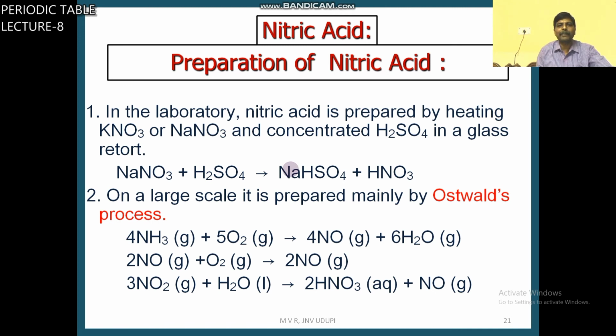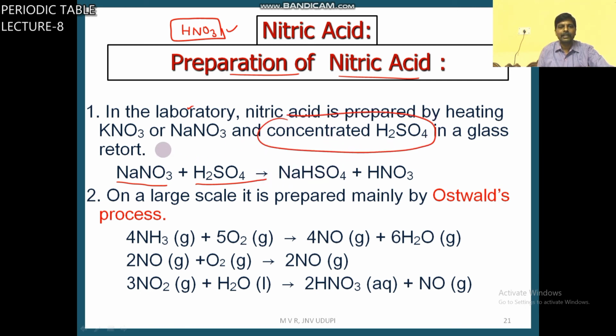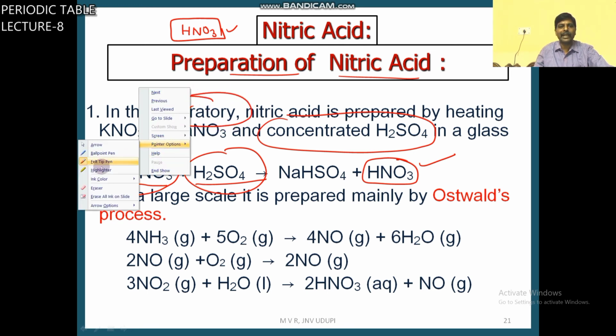Our last topic from group 15 is nitric acid, HNO3. It is one of the strong acids used in the lab. Preparation of nitric acid: in the lab, nitric acid is prepared by heating a nitrate with concentrated H2SO4. Nitrate salt plus concentrated H2SO4, you will get nitric acid in the lab. How to prepare nitric acid in the lab?